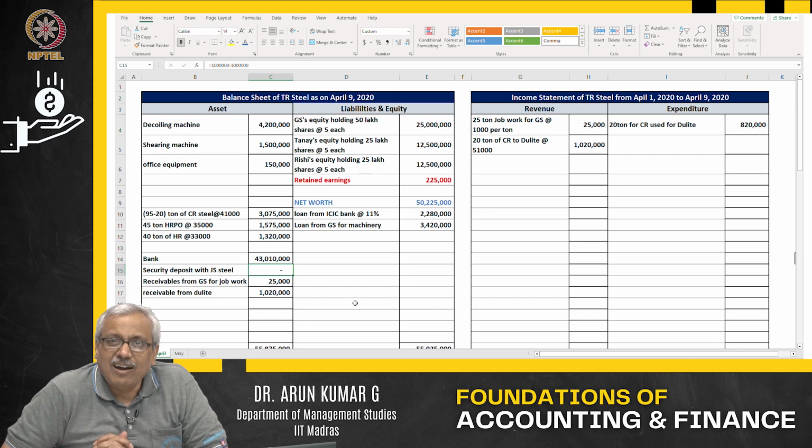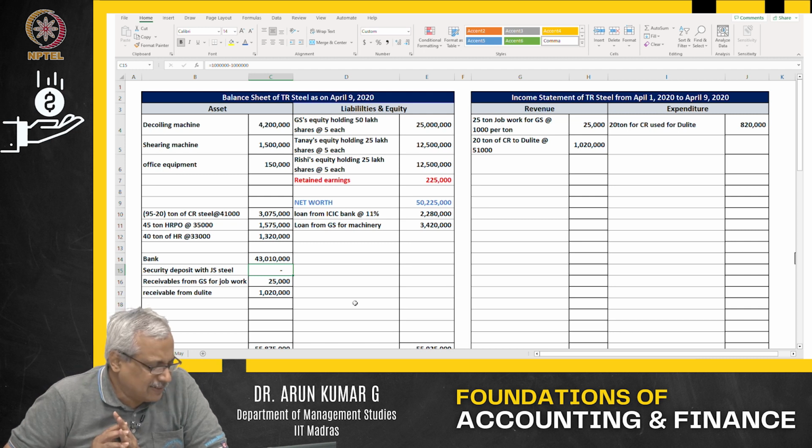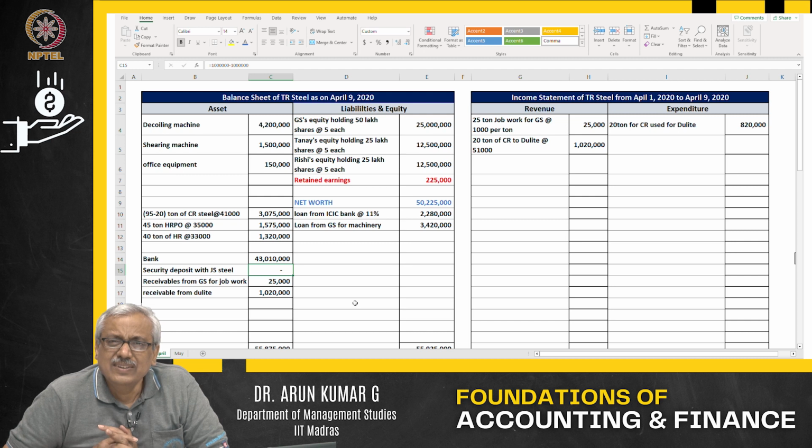When we say on road price, that is the value of the car that you have basically purchased. So, what happens in this particular case? When we say cost of the machinery, or cost of the raw material, it is always the landed cost at your shop floor or warehouse.